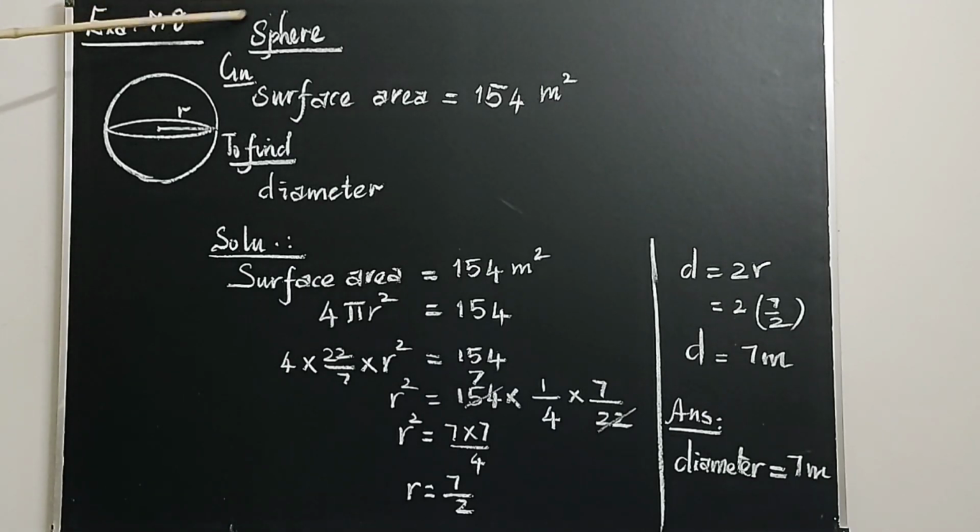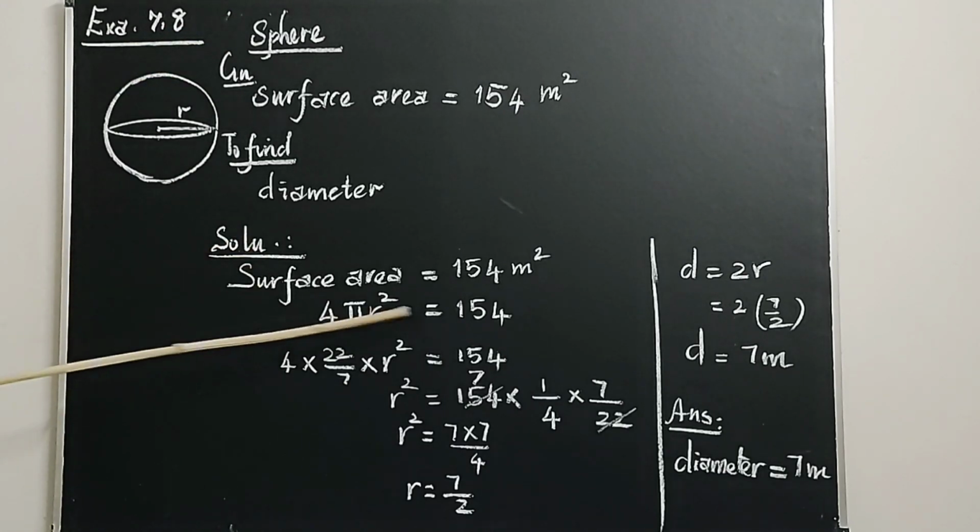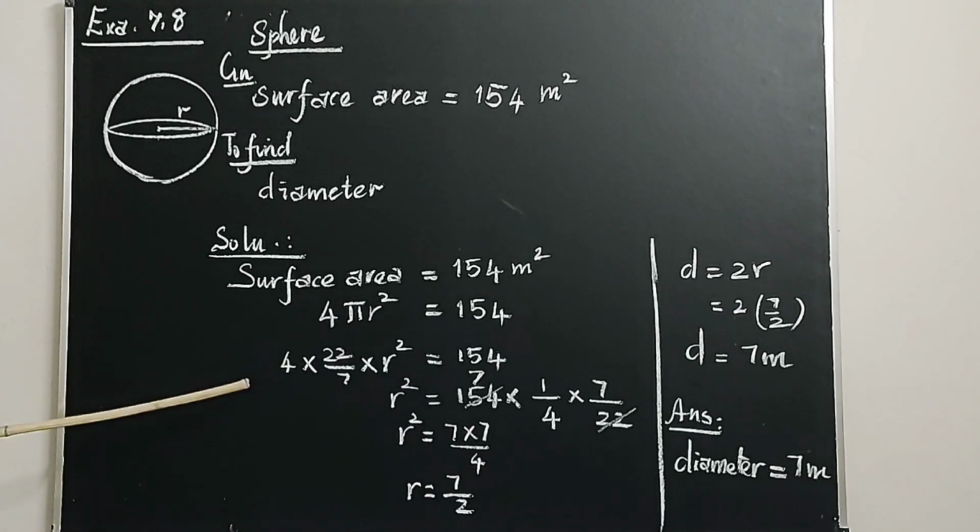And then diameter is equal to 2 into radius. So the given object is a sphere, draw a small sphere. Given the surface area of the sphere is equal to 154 meters square. Diameter is to be found. Solution: surface area is equal to 154 meters square. Formula to calculate the surface area of the sphere is 4 pi r square, that is equal to 154. 4 into pi value 22 by 7 into r square is equal to 154. Take this 4 and 22 by 7 to that side; those in multiplication form go to the RHS as division, so we write the reciprocal.